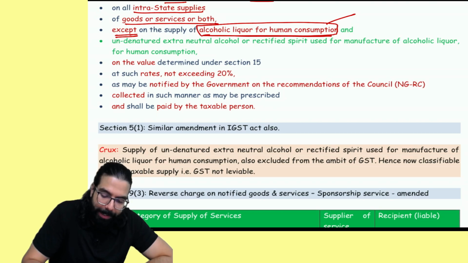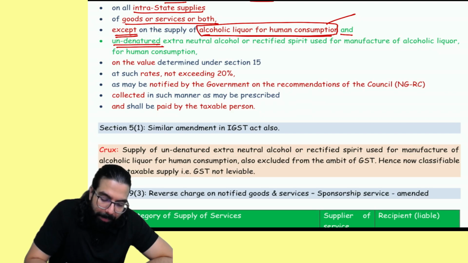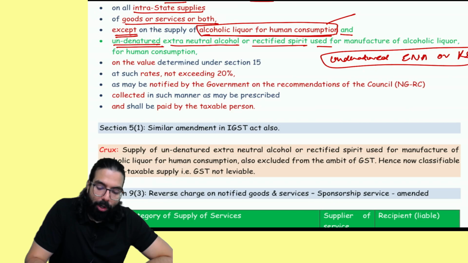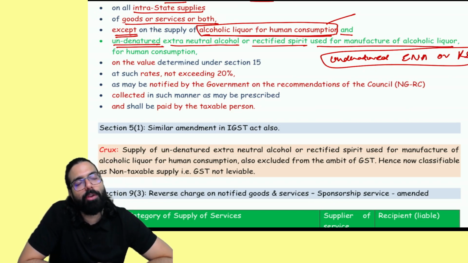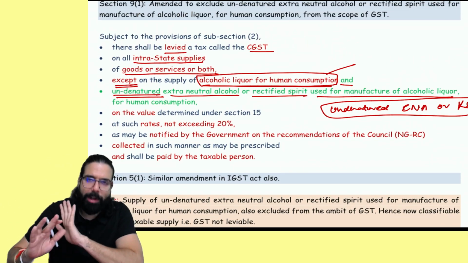To make alcoholic liquor, there is something called undenatured extra neutral alcohol, or rectified spirit. This is used to make alcoholic liquor. They are telling this is also non-taxable under GST. I hope this point is clear. That's all they have told.